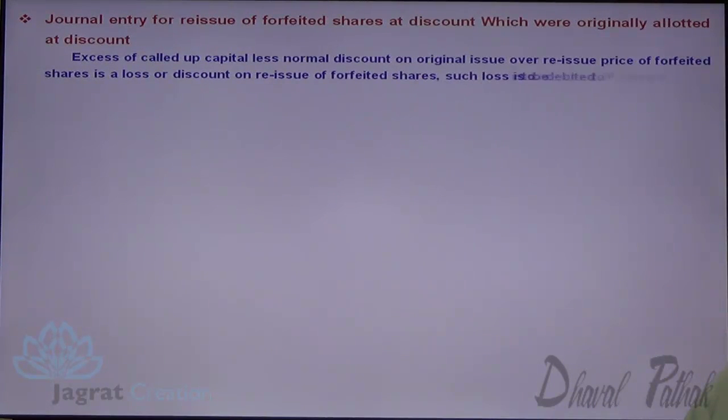Now I want to write down the reissue entry. Excess of called up capital less normal discount on original issue over the issue price of forfeited shares is a loss or discount on reissue of forfeited shares. Such loss is debited to share forfeiture account or forfeited shares account.